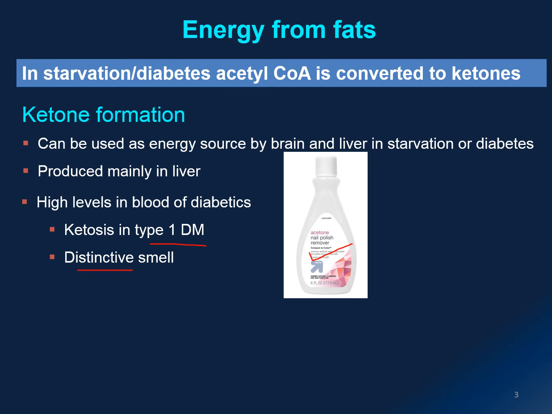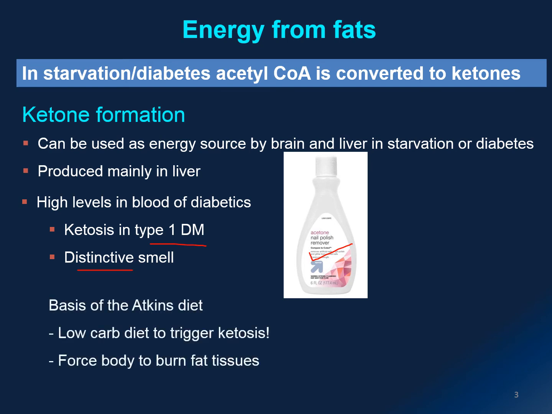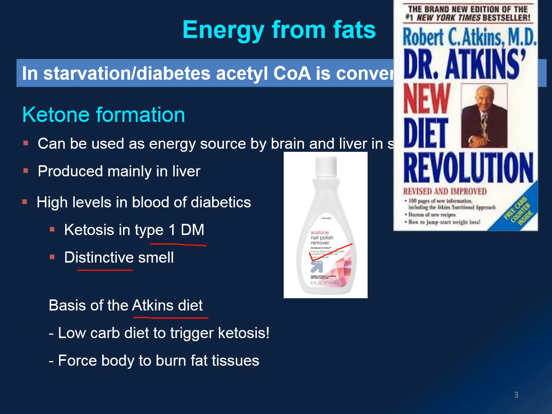And in fact, ketosis has become the basis of the Atkins diet, which was first developed in the 1920s. So basically, in the Atkins diet, you have a low carbohydrate intake to trigger ketosis. With that, we force the body to turn on ketosis that burns the fat tissues.